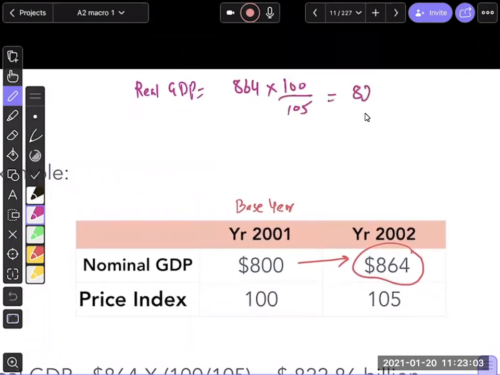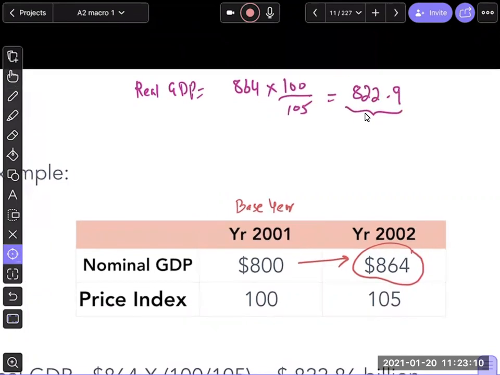And the answer is 822. Very good, 822.9, which means my output is going up by 22.9, and the rest of the 864 minus 822.9 is because of the prices. Make sense? This is telling me my GDP because of output is going up by 22.9 in value.